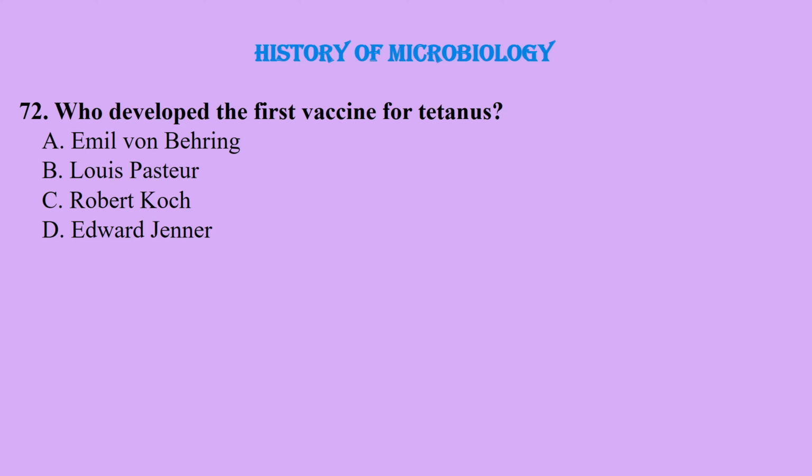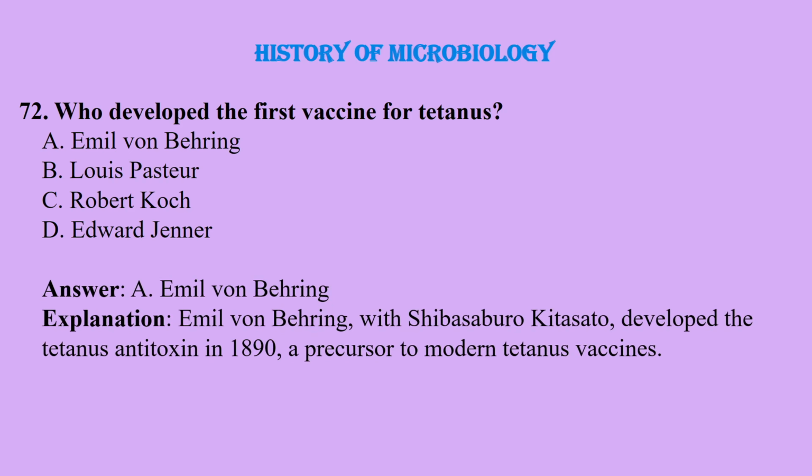Next question is, who developed the first vaccine for tetanus? Emil von Behring, Louis Pasteur, Robert Koch, or Edward Jenner? And the correct answer is Emil von Behring.